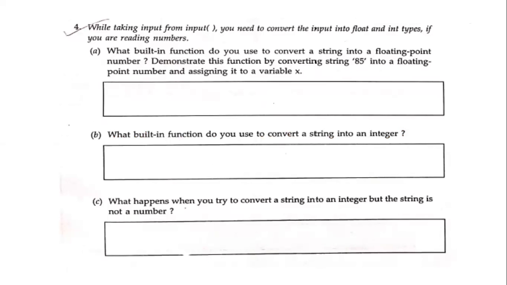That is, you're going to take input and you need to convert it into float or integer, depending on what number you're reading. So what built-in function do you use to convert a string into a float? Demonstrate the function by converting the string 85 into a float number and assigning it to a variable X. What built-in function will be used to convert a string into an integer? And what happens when you try to convert a string into an integer, but the string is not a number?